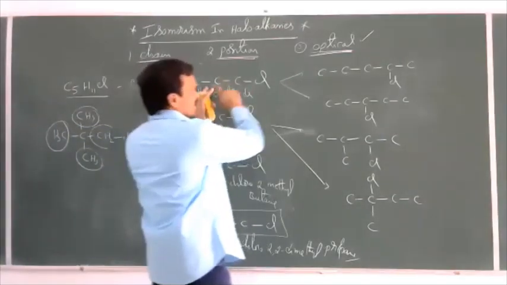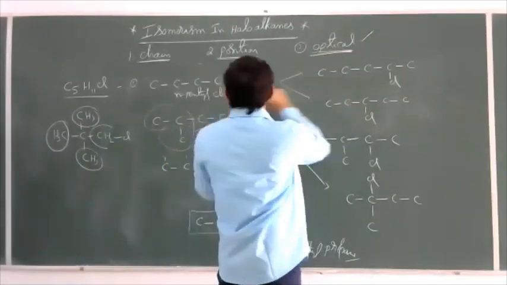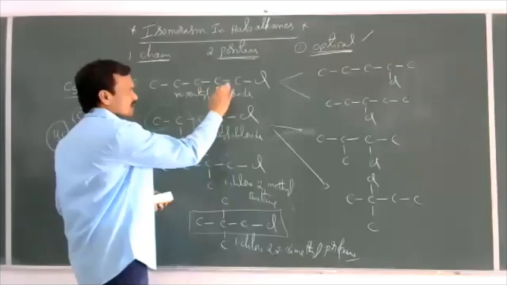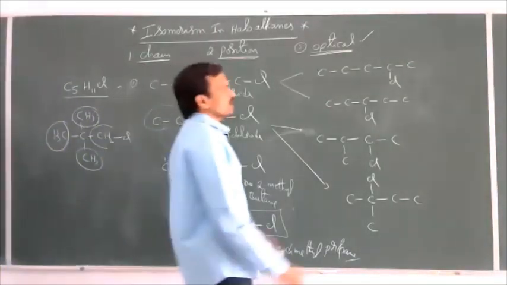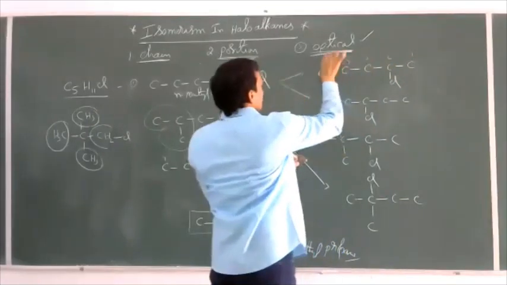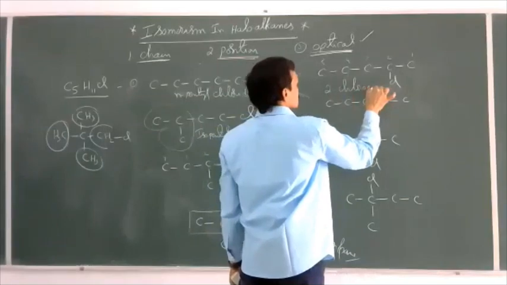Now, for the first compound, these 2 are position isomers. So here chlorine is at the first position. This is N-pentyl chloride, or this also we can call 1-chloropentane. Now here the chlorine is present at the second carbon. 1, 2, 3, 4, 5. Now this is 2-chloropentane.